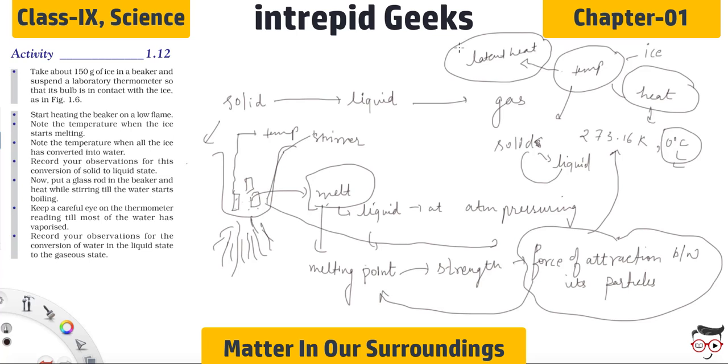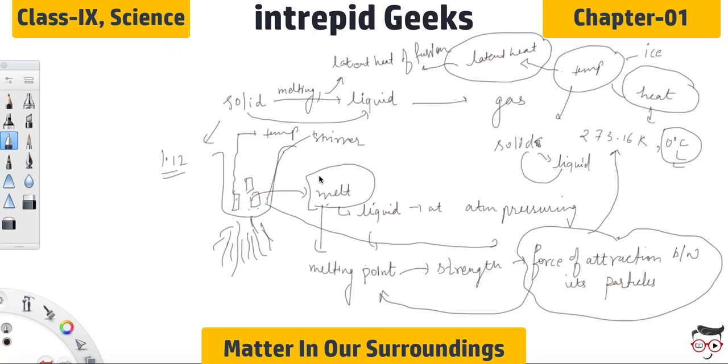So this type of latent heat, which is required to melt the ice into water, or you can say into liquid, is known as latent heat of fusion. So we turned solid to liquid with the help of melting and with the help of this latent heat of fusion. Now it's the turn to convert the liquid to gas.